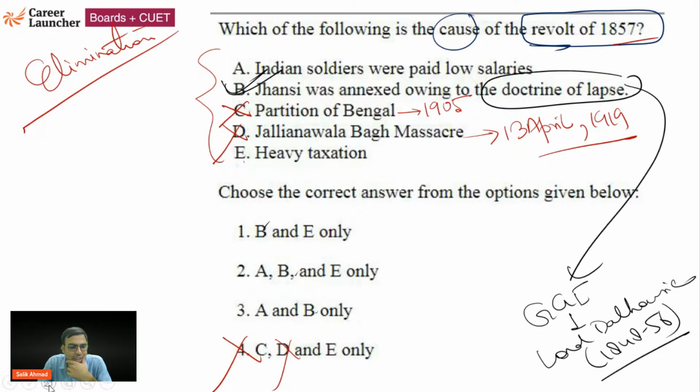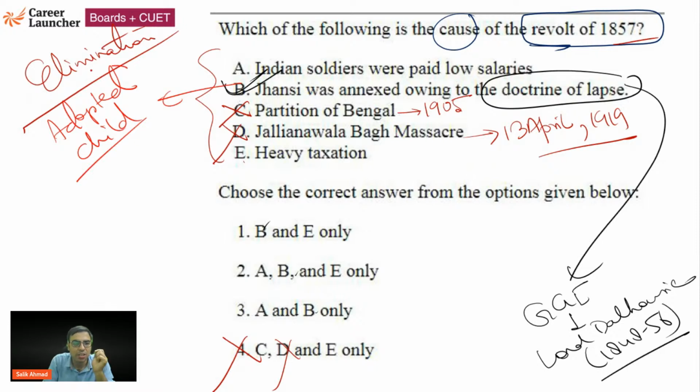Yes Disha, very good. Basically, adopted son, adopted child. If you do not have a biological son, you cannot give your princely estate to your adopted child. Rani Lakshmibai had an adopted child, so she could not pass it on. So that was the reason. And so B is right.